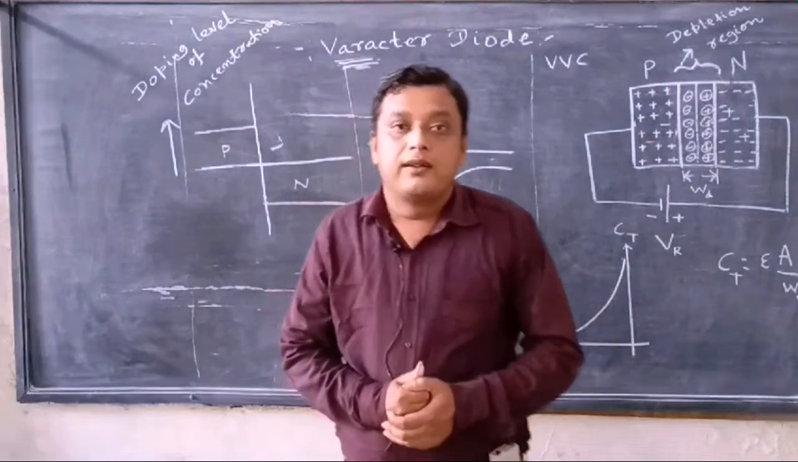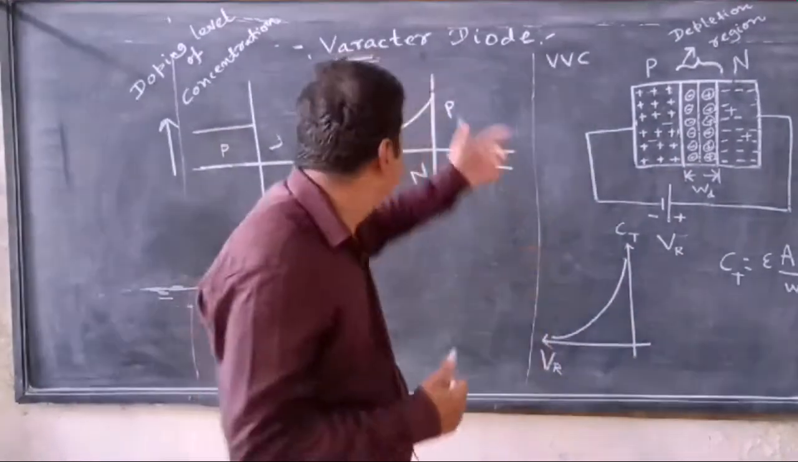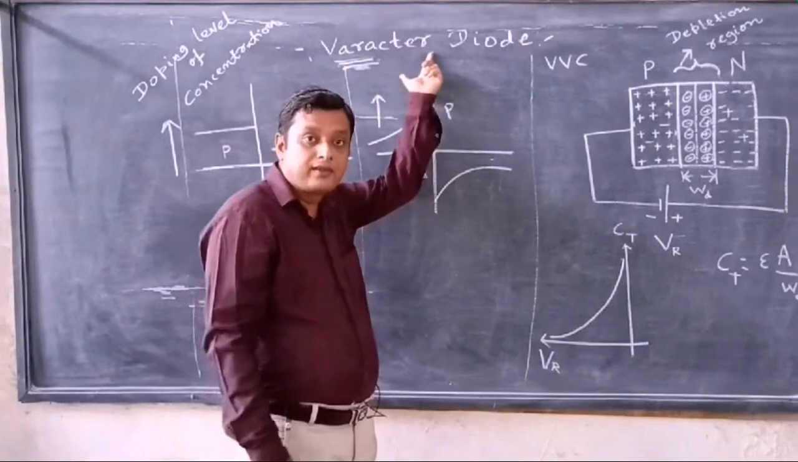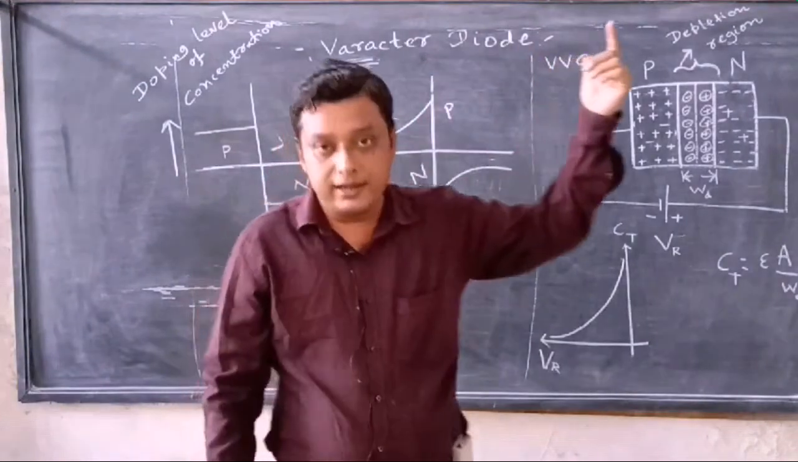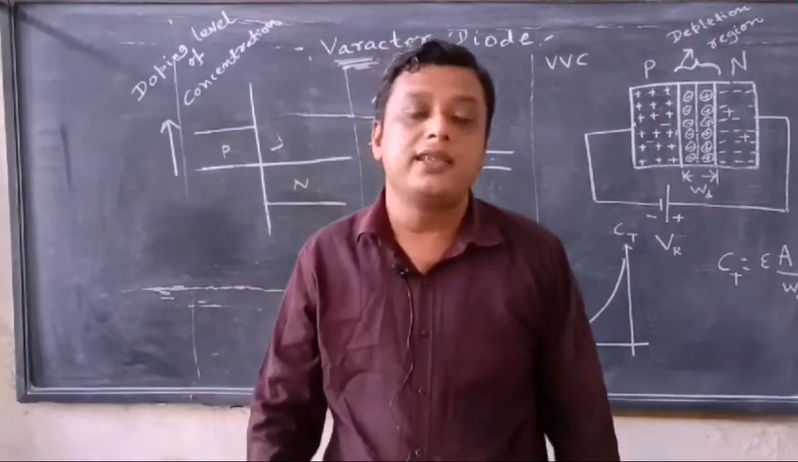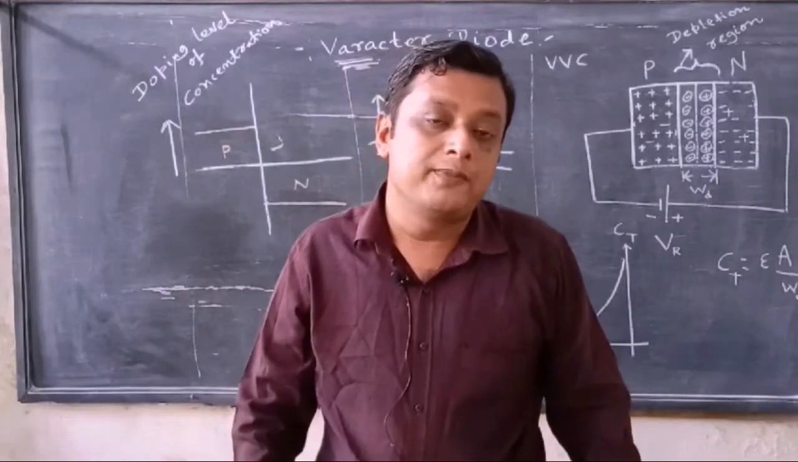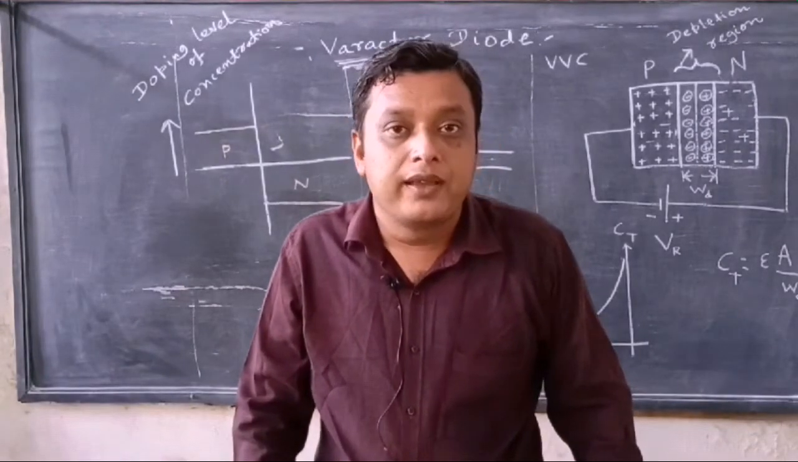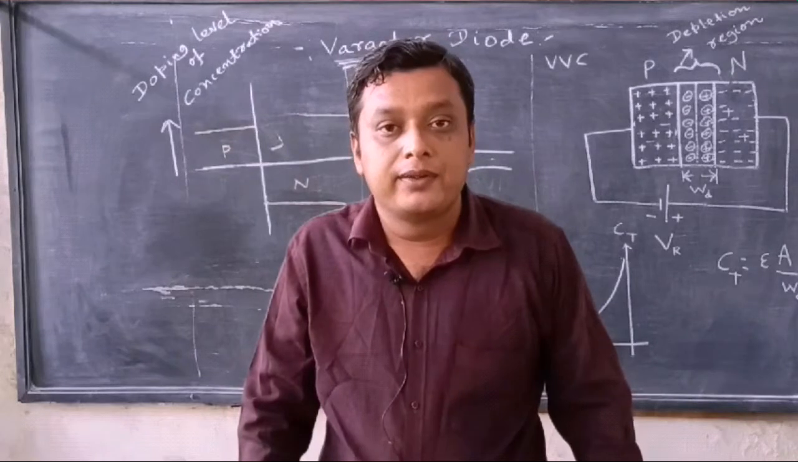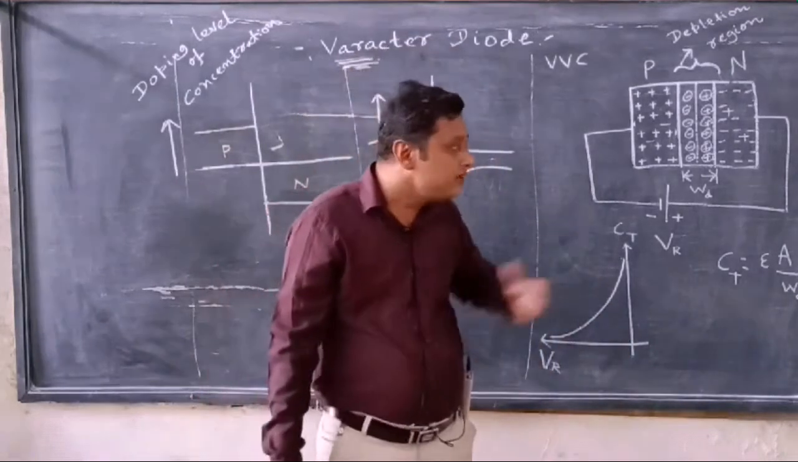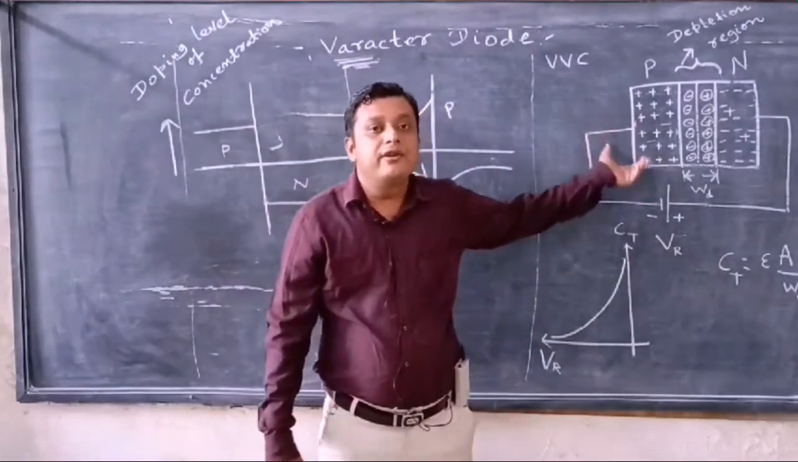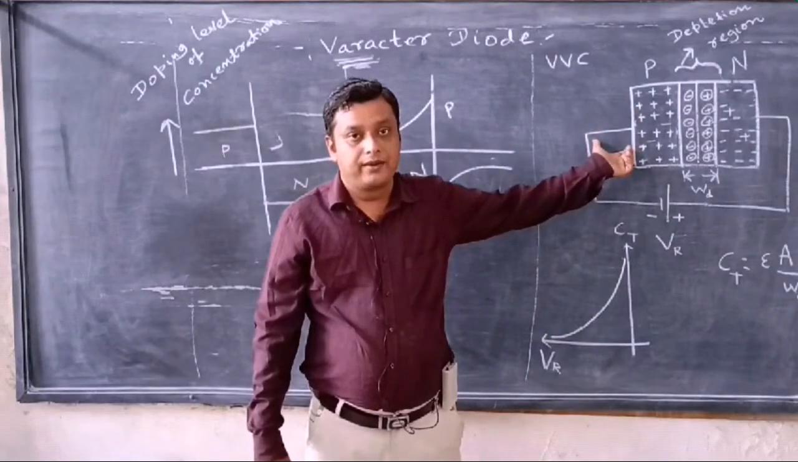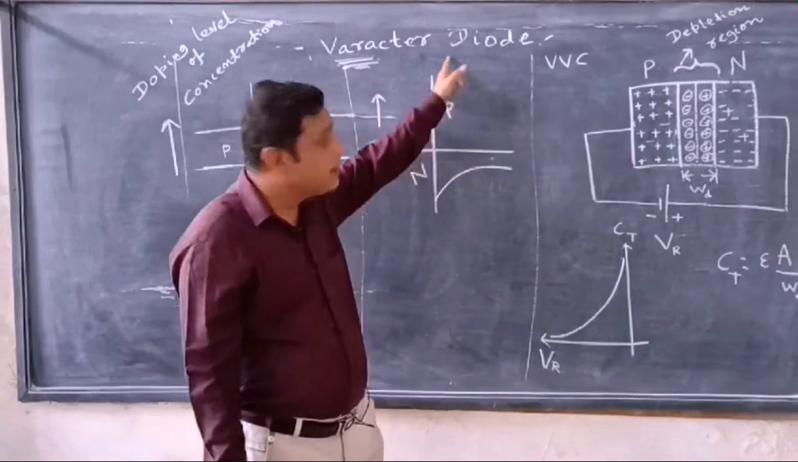So varactor diode is mostly used under the condition of reverse bias, because in reverse bias I am able to achieve a high value of capacitance. That's why. And another thing is that